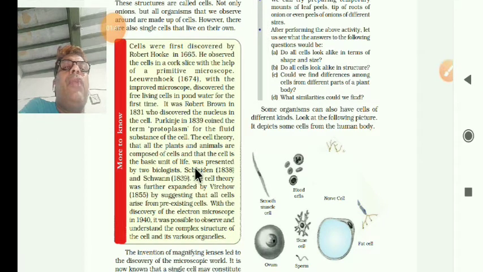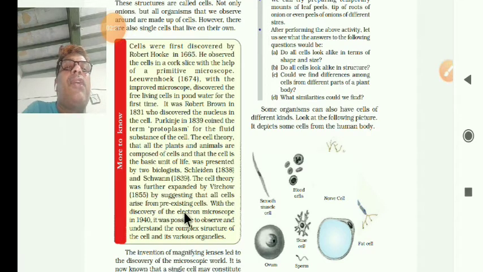Later, it was presented by two biologists, Schleiden in 1838 and Schwann in 1839. They said that all living bodies, whether plants or animals, are made up of living cells. Then the cell theory was further extended by Virchow in 1855 by suggesting that all cells arise from pre-existing cells. See, from one cell making two cells, from two cells going to four cells. Like this, it will divide, giving birth from the pre-existing, the previous cell.